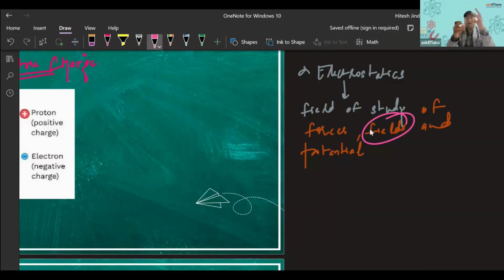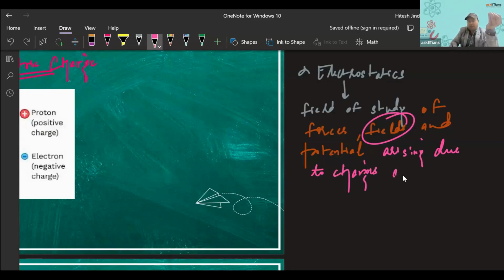Now here we'll be looking at the electrostatic field. In our gravitation chapter of 11th, we studied the gravitational potential. So here we will be studying the electrostatic potential. So electrostatics is the field of study of forces, fields, and potential arising due to charges at rest.